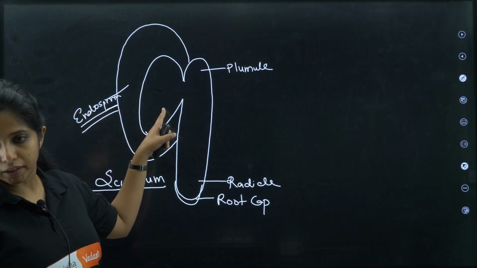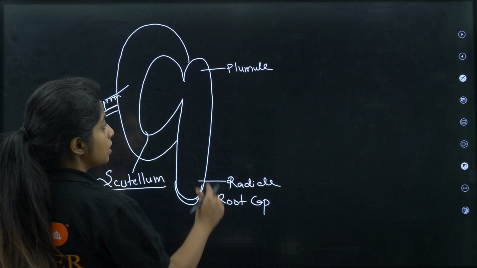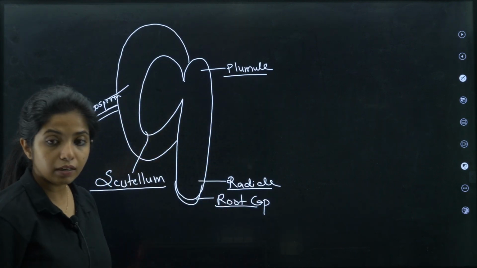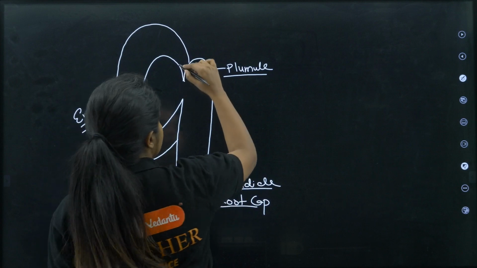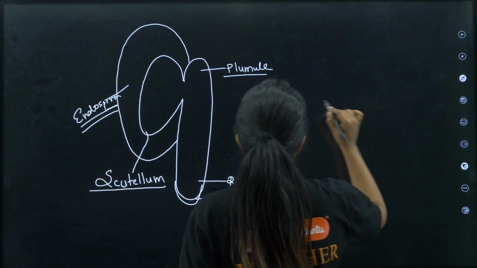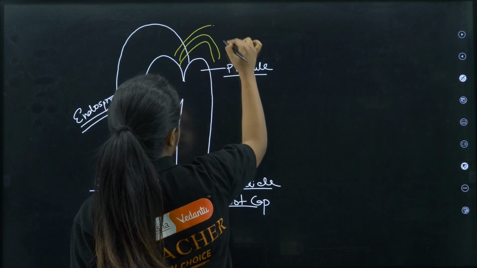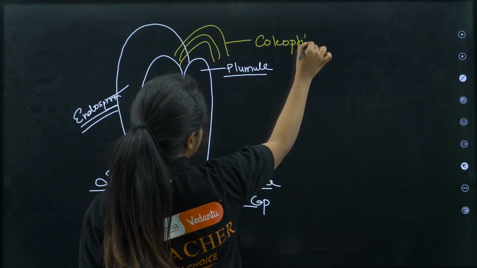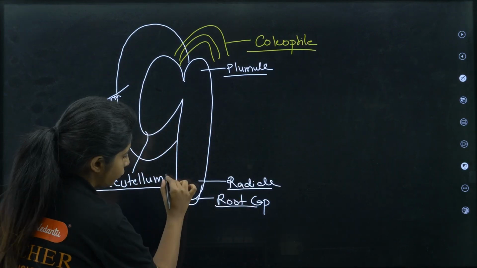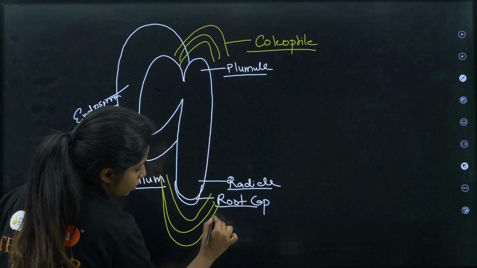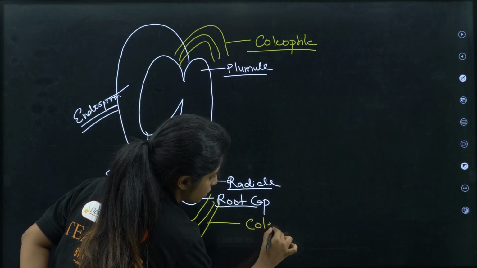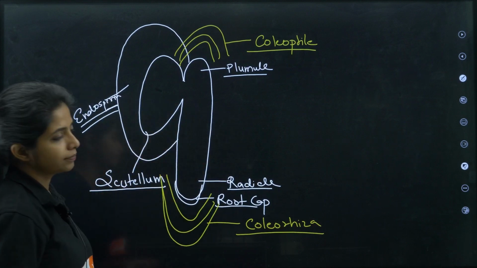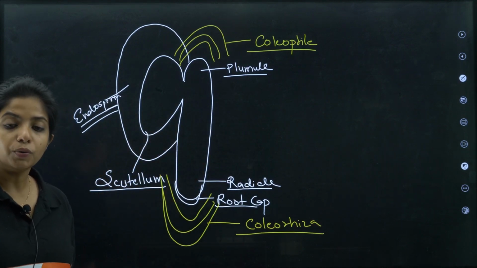Okay, and you have the cotyledon as well. Now, what is one more difference between the dicot and monocot? The plumule is surrounded by one extra layer, and this is known as the coleoptile region. Over here, the radicle is also surrounded by something, and this is known as coleorhiza, my dear children. This is known as coleorhiza.